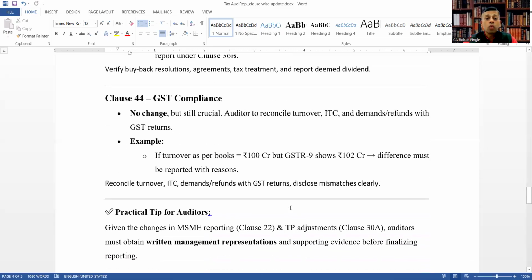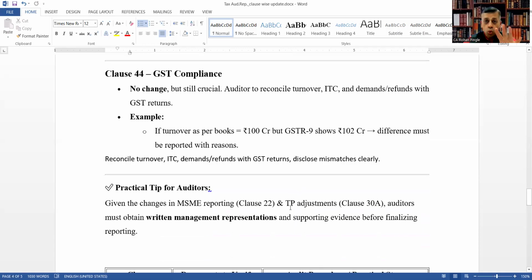Clause 44, GST compliance. No change, but still crucial. Auditor needs to reconcile the turnover, ITC, and demands or refunds with GST returns. If turnover as per books is 100 crore, but GSTR 9 shows 102 crore, the difference must be reported with reasons.